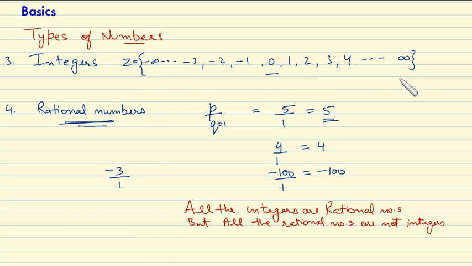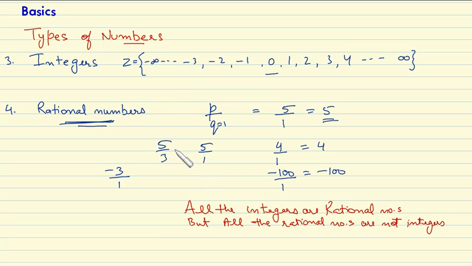Okay, so each and every number written over here will become a rational number, but you cannot convert all the rational numbers into integer. Suppose you have a rational number, say 5 by 3. Now you cannot convert this number into an integer. You cannot represent this rational number as an integer, but you can represent any rational number that is having 1 in the denominator as an integer.